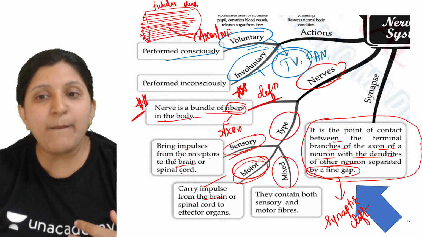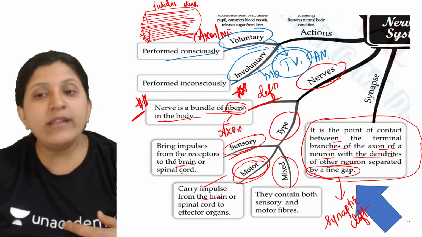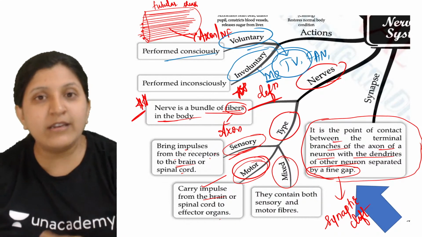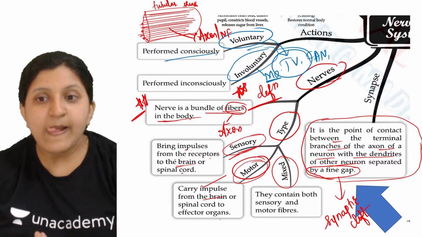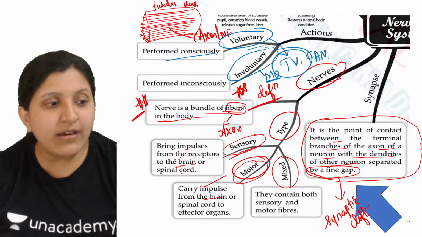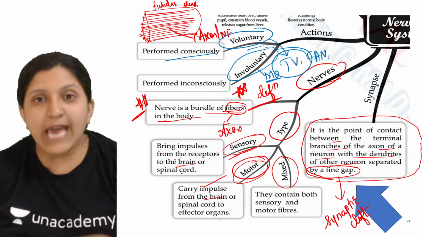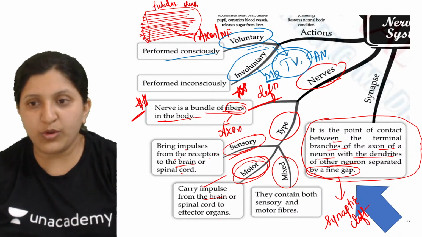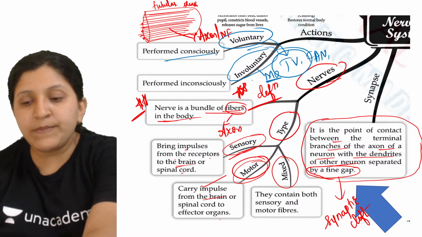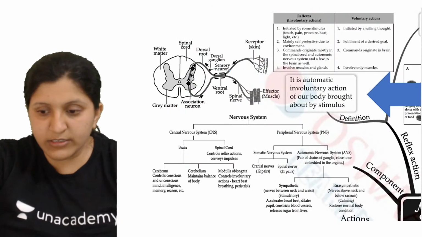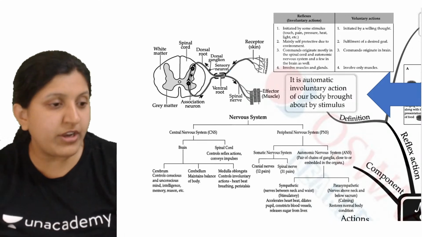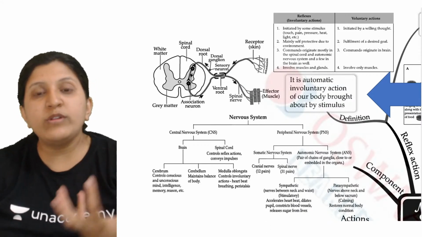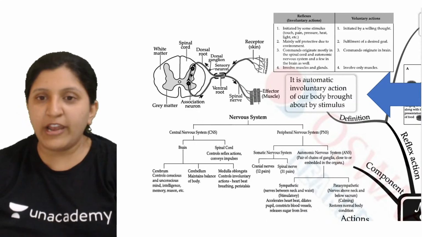Mainly the medulla oblongata controls the internal organ activities. The medulla oblongata has a cardiac center and a respiratory center, and based on that, the action will be controlled. So that covers the different nerves and the voluntary and involuntary actions.